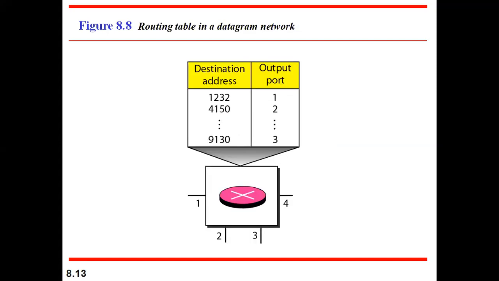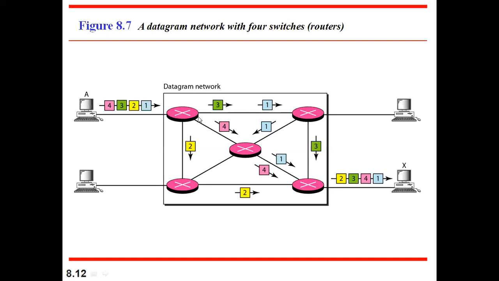Each and every switch will be maintaining one routing table. Now assume that this is one switch. It is going to maintain the destination routing table. That is nothing but, according to this switch, how many destinations are possible for this switch? This is one destination, this is another destination, and this is another destination. There are 3 destinations available for this particular switch.